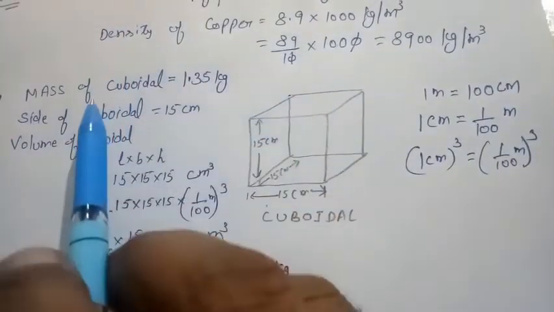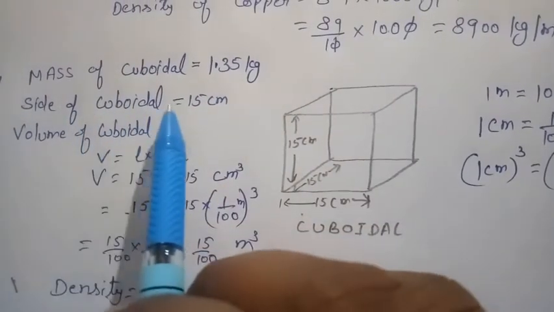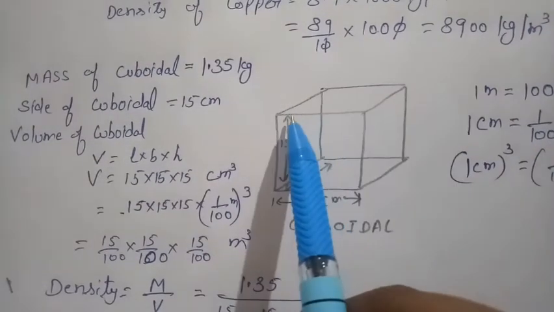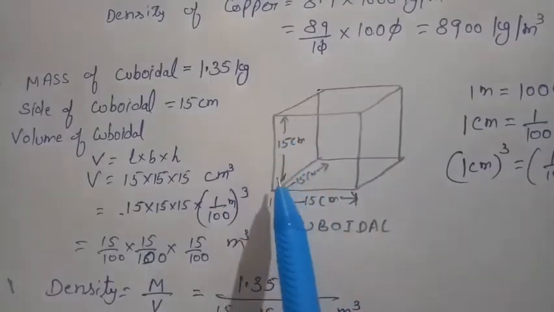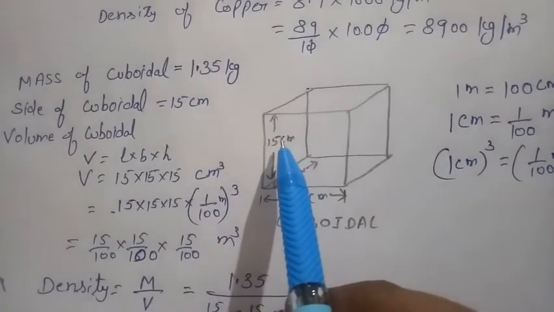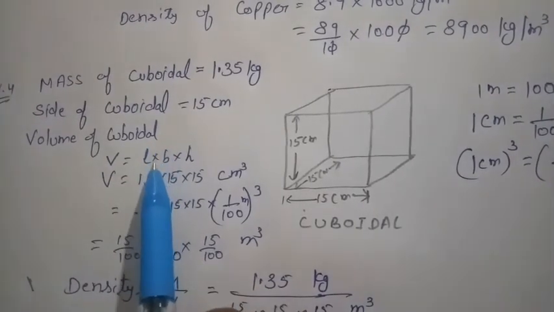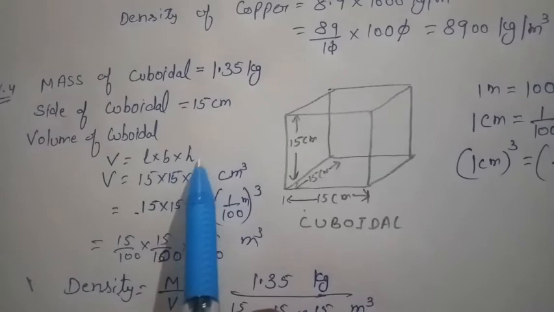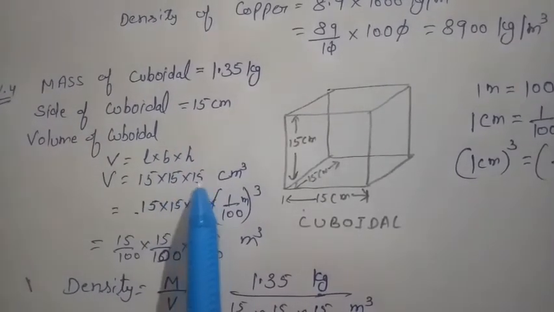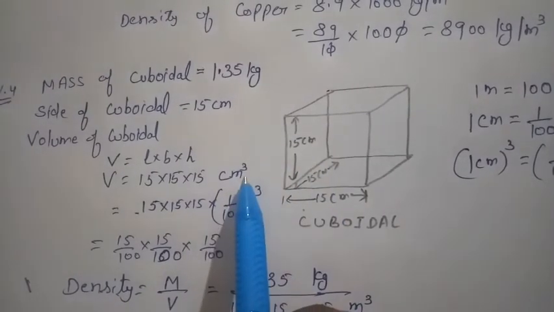Mass of the cuboidal body is given as 1.35 kg, and the side of the cuboid is 15 centimeter. Cuboidal here means each side is equal, that is, height, breadth and length are each 15 centimeter. First we calculate the volume. The volume of the cube is length into breadth into height, because all sides are equal, so you put 15 multiply 15 multiply 15. Because it is in centimeter, the volume will be in centimeter cube.